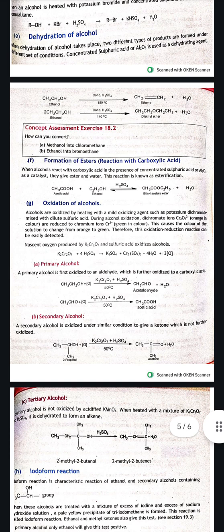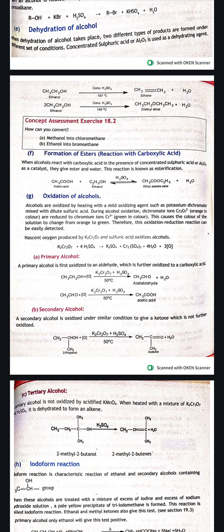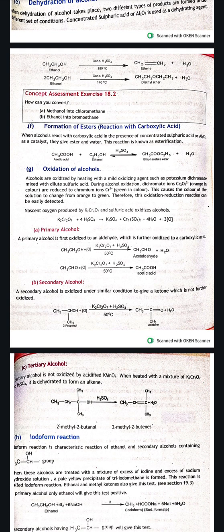Another reaction is dehydration of alcohol. When dehydration of alcohol takes place, two different types of products are formed. Concentrated sulfuric acid and aluminum oxide is used as dehydrating agent. For ethanol, at 180 degrees C the product is ethene and at 140 degrees C the product is diethyl ether.